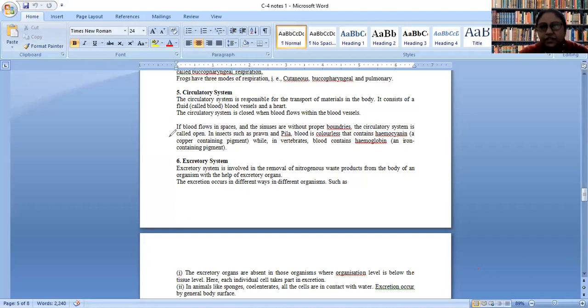What happens over there is they have pores throughout the surface of their body, and these pores are continued into canals which are interconnected. So their whole body is full of canals and the pores which are the outcome of these canals.